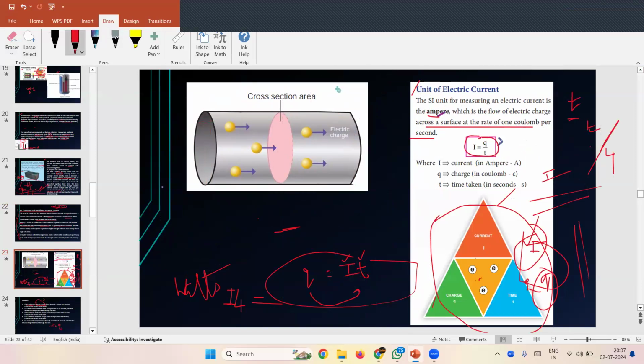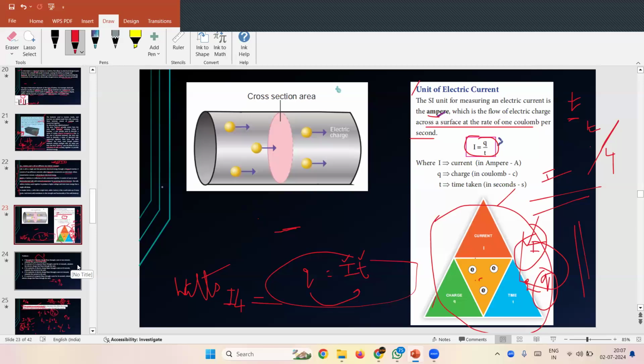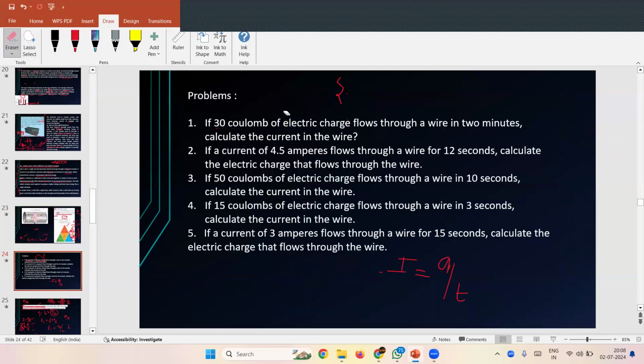So I is equal to Q by T. Basically, we saw this definition, right? I is equal to Q by T. Yes, ma'am. That is what they are describing in this. So this is a piece of wire, a zoomed-up view of a wire, and you have a cross-sectional area and charges. These can be positive or negative charges. Electric charges are traveling from one place to another place. This is nothing but the flow of current, right? This is the flow of charge. Flow of charge is nothing but current flowing. Correct? Yes, ma'am.